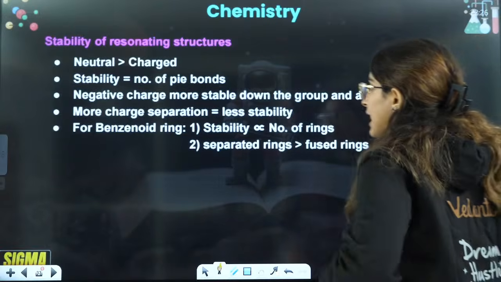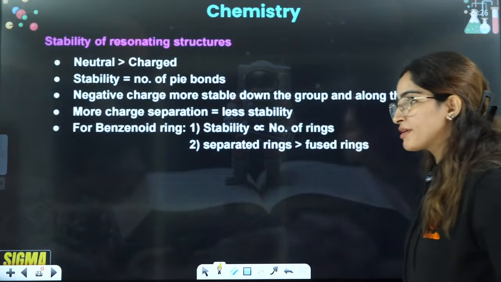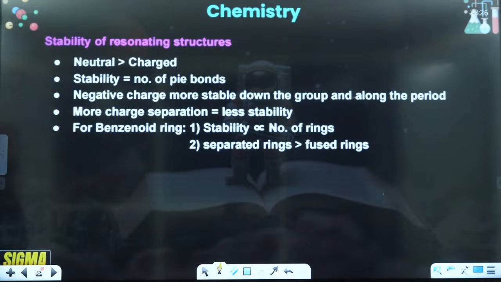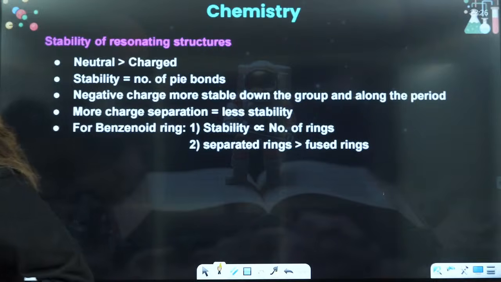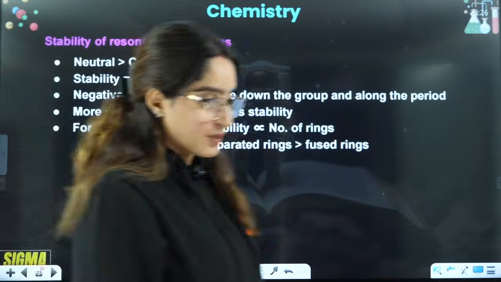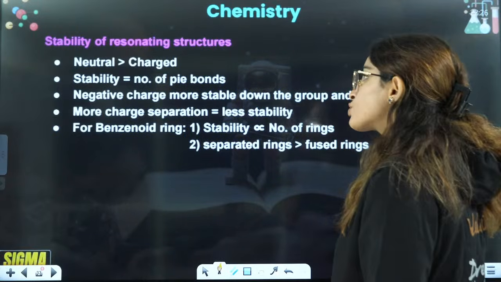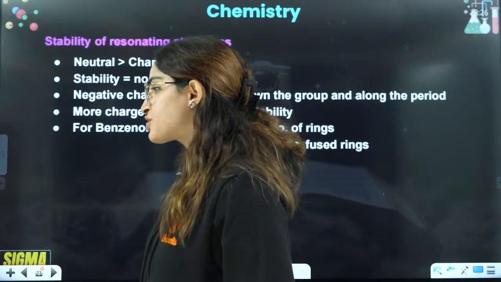Let's talk about the stability of resonating structures, everyone. Are you ready for that one? So here what we have. First thing is, neutral is always more stable than charged.